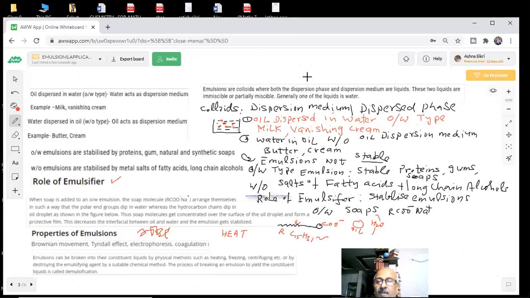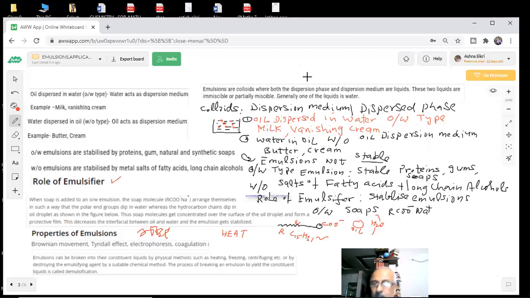If you decrease the temperature too much, again the same story is there. Freeze it. And you cool it. Then again also they separate into two parts. Centrifuging is very important. You know what you are doing in the chemistry lab. If you have a precipitate, you put it in a tube and rotate it at a very high speed. Once it rotates at a very high speed, what happens? Those smaller particles come together, form bigger particles and settle down. So you can easily see the precipitate coming to the bottom of the tube and liquid above that.